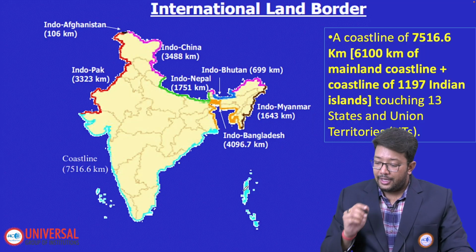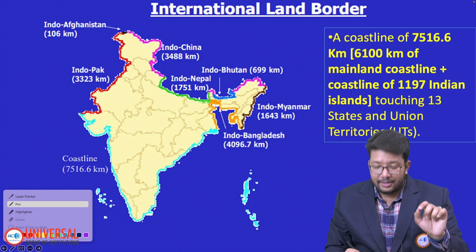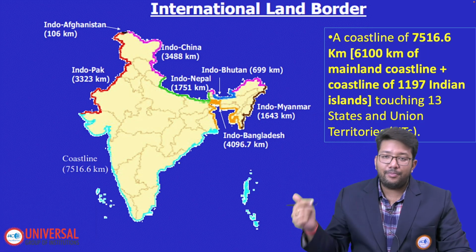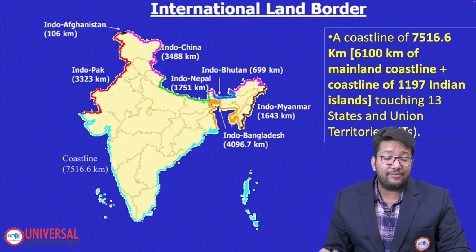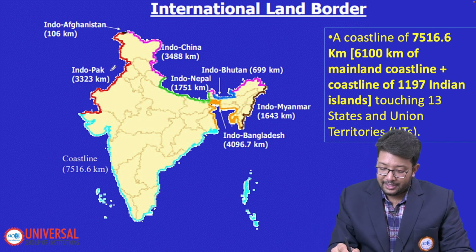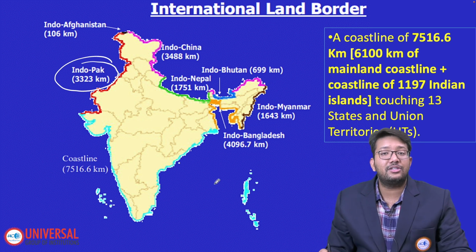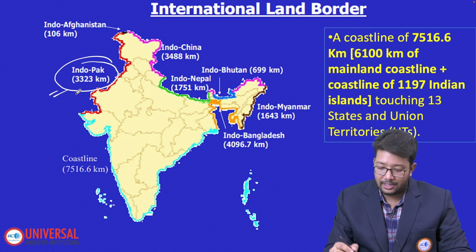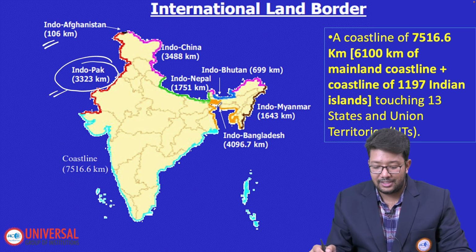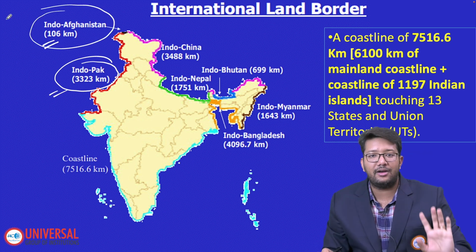Okay, if we talk about how much boundary India shares with each of the other countries: India and Pakistan share 3,323 kilometers. Indo-Afghanistan is 106, the shortest boundary, only 106 kilometers.